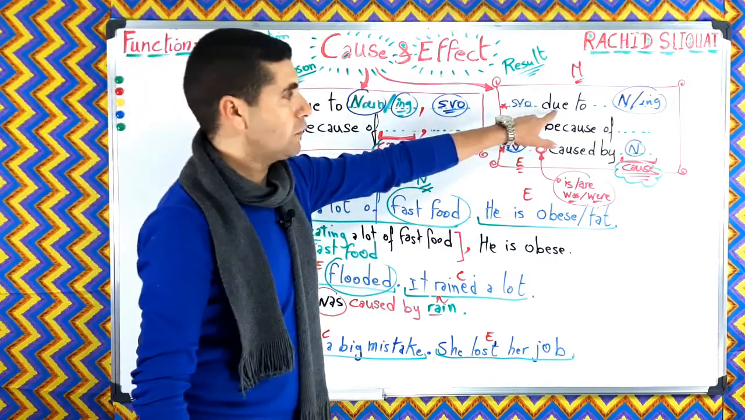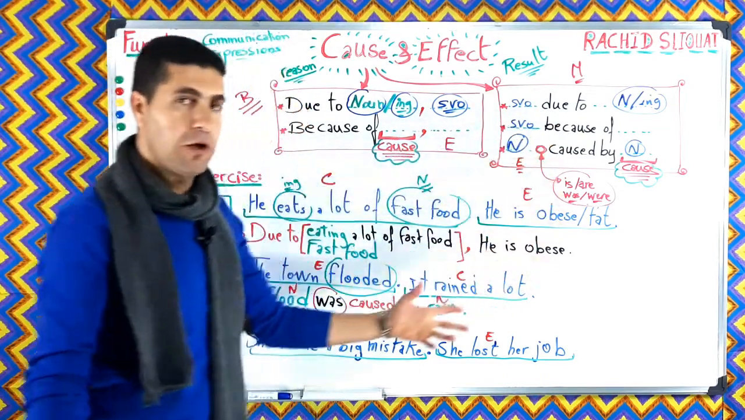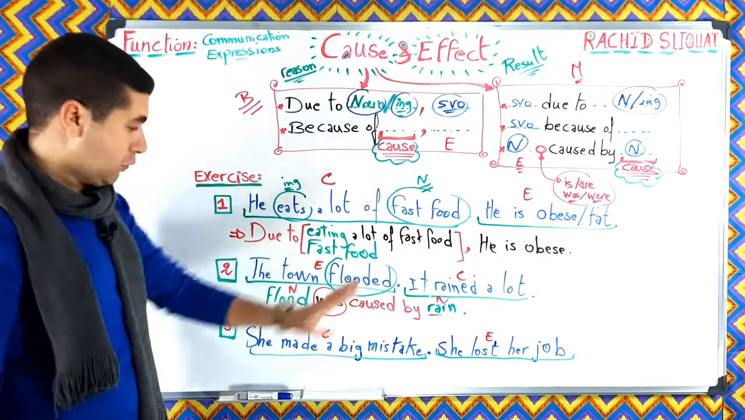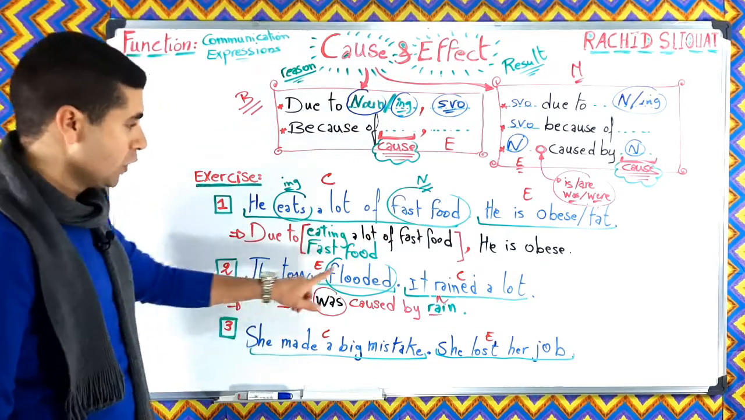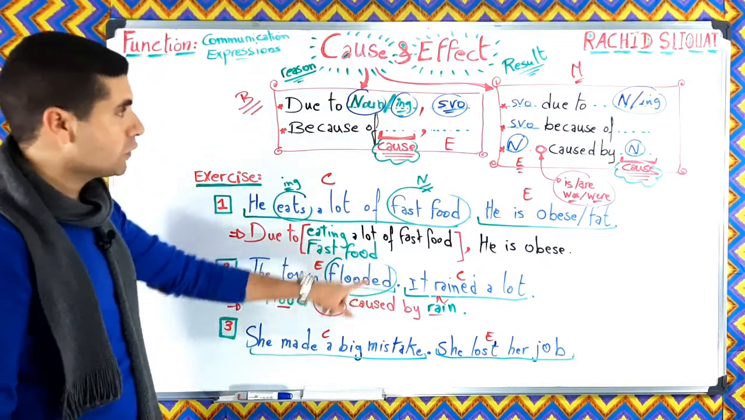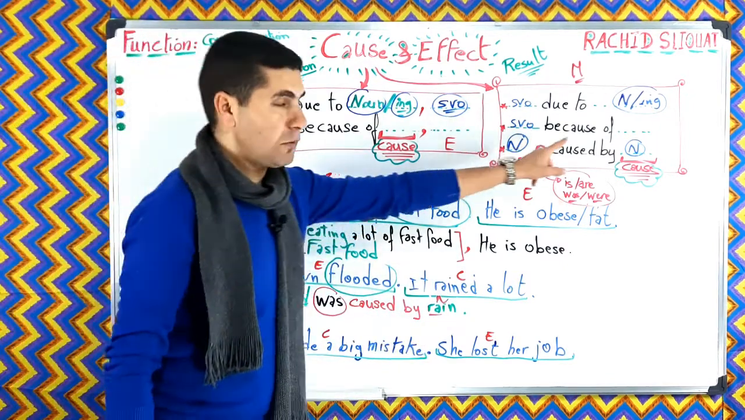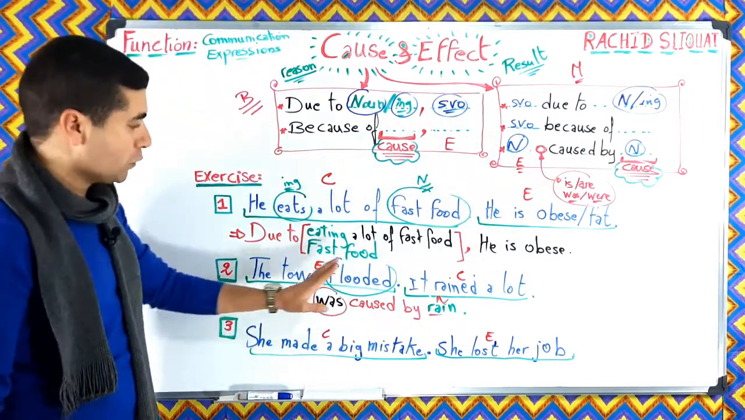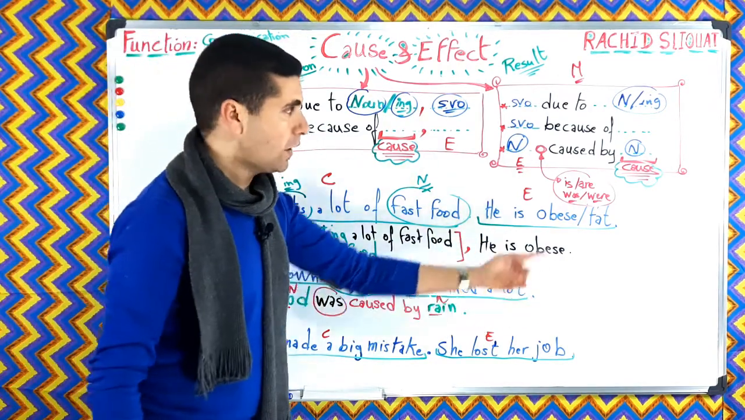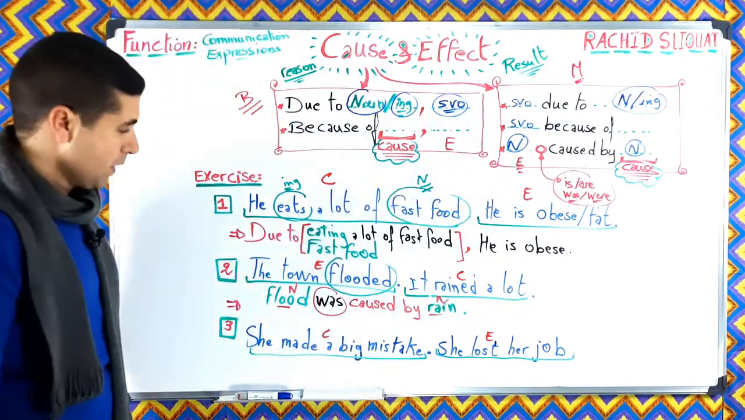Here again, we can use due to, and we can also use because of. For example, if we want to use due to, we can say the town was flooded due to the rain. We can also say, for example, with because of, the town was flooded because of the rain. Noun, okay? Because of the rain, okay?